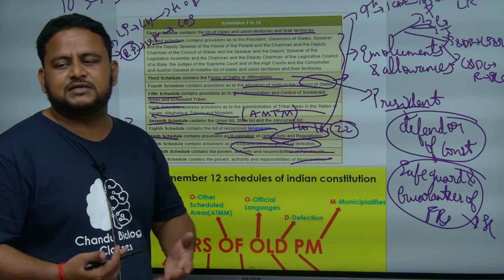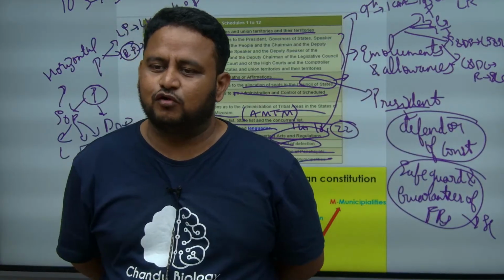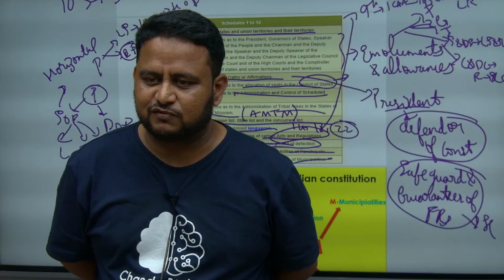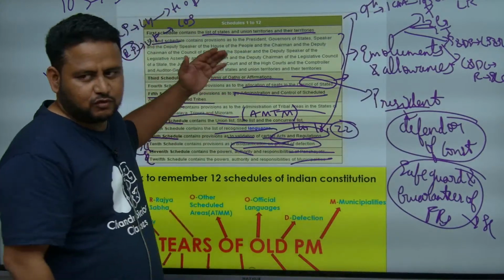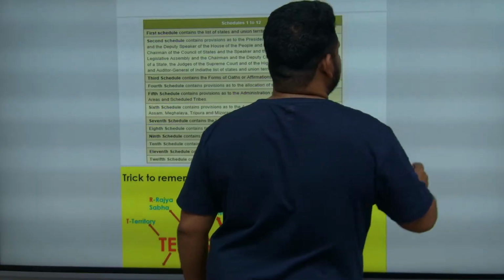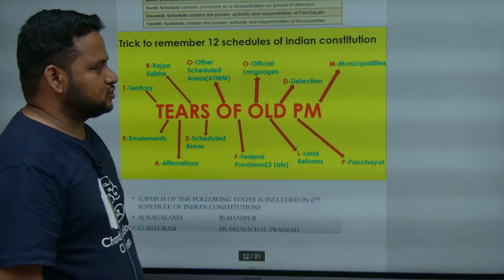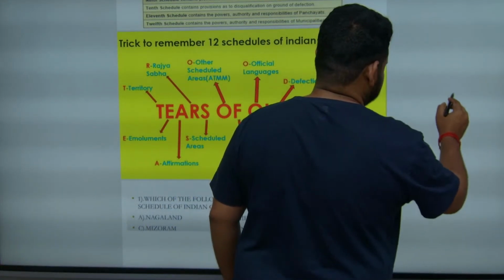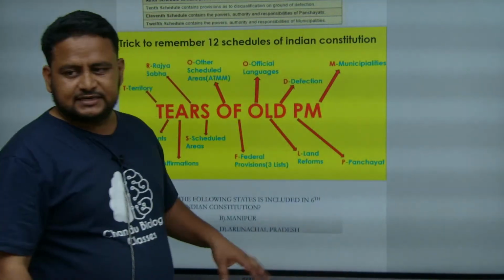Now how to remember the 12 schedules? There is a trick for this also. The trick is TREAS of old PM. You have to remember TREAS of old PM. What do you mean by TREAS of old PM? Let us see now. I hope you understood what you mean by schedules. So we learned in detail about the 12 schedules. Now let us understand the trick to remember the 12 schedules. So the trick is TREAS of old PM.